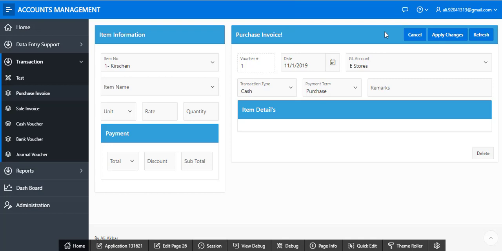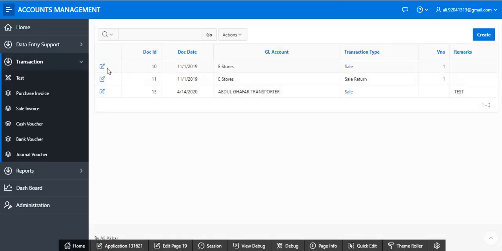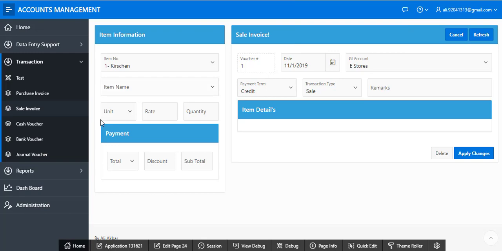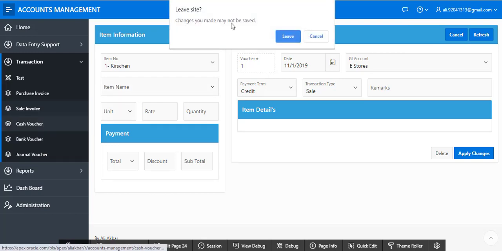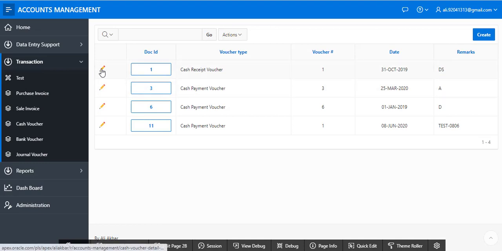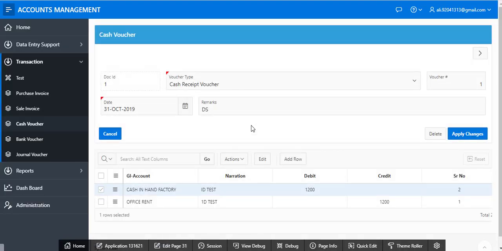I'm just showing you this type. You can see here sale invoice. Okay, I'm showing you the master detail page. You can see master record up, detail card down.